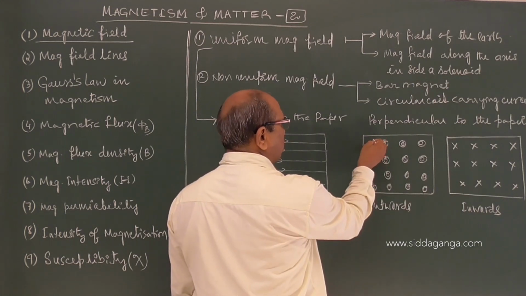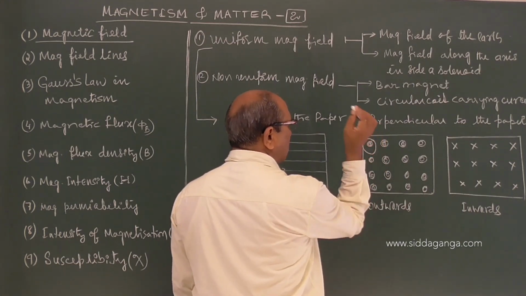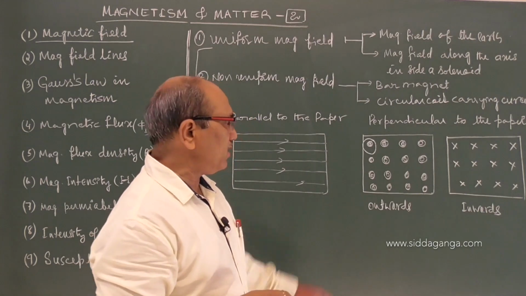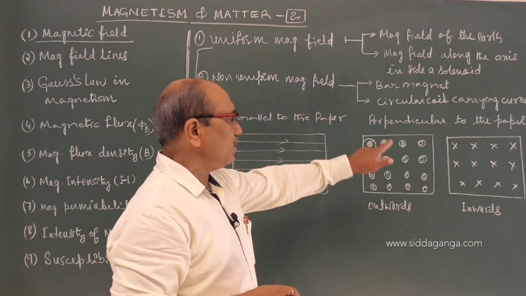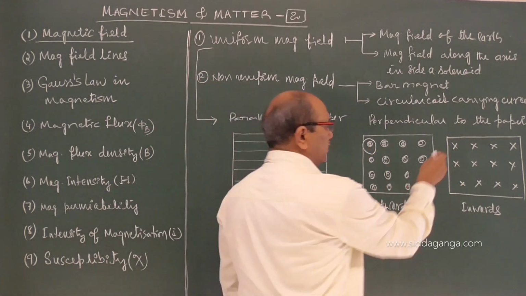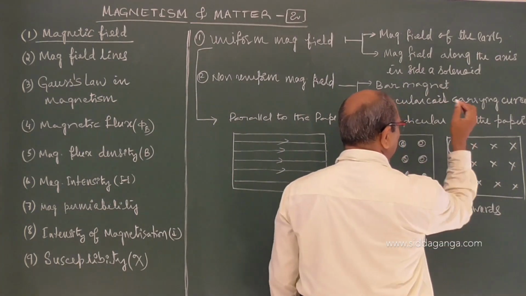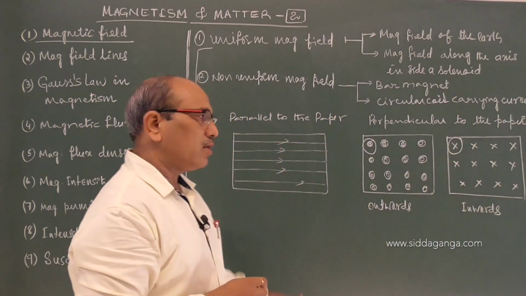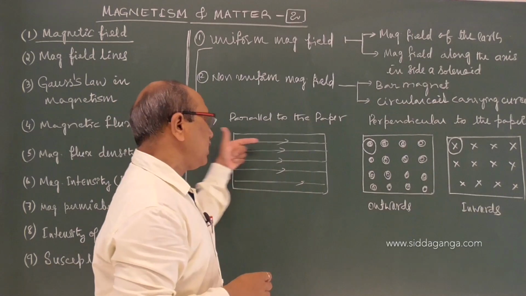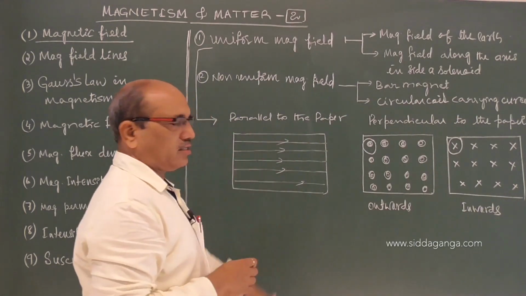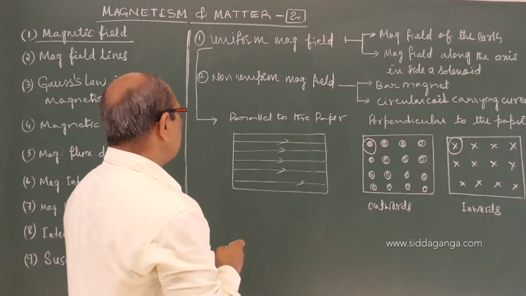If the field is acting out of the paper, it is represented with a dot. If it is into the paper, it is represented with a cross. Parallel to the paper, either rightward or leftward, it is shown with an arrow mark.